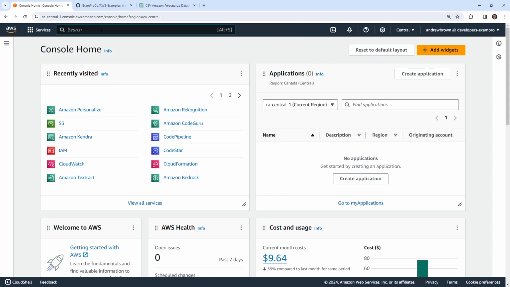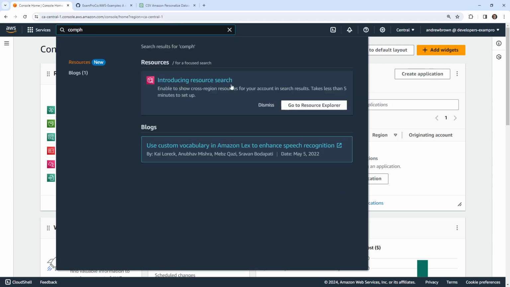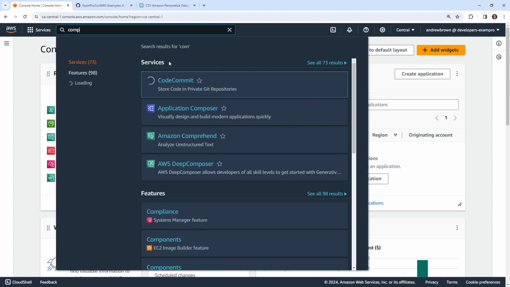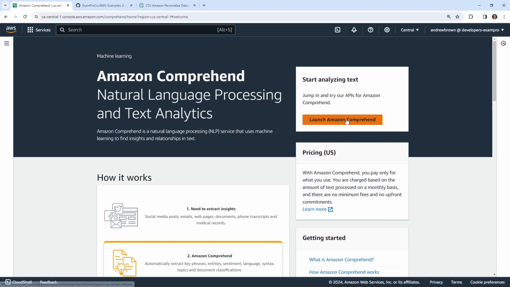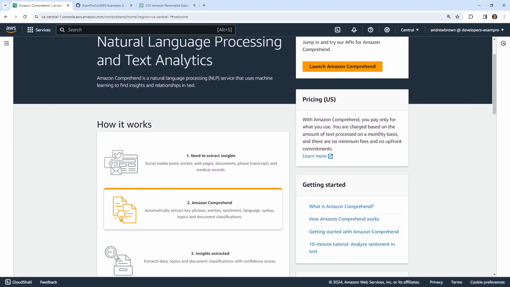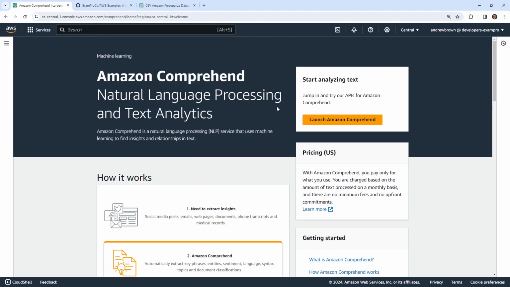In this video, we're going to look at Comprehend. So Comprehend is a natural language processor. It is a pretty good service. We'll go over here and take a look. It's a bit different from Rekognition in that it's much better at analyzing text, and the mechanism for how it does it is completely different as well.